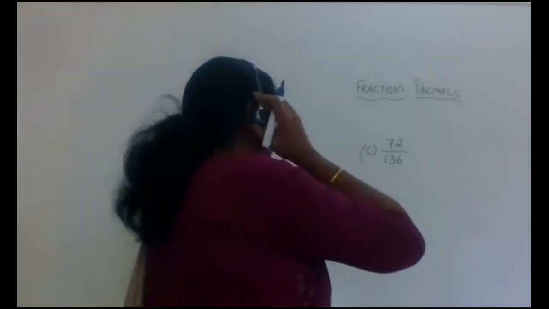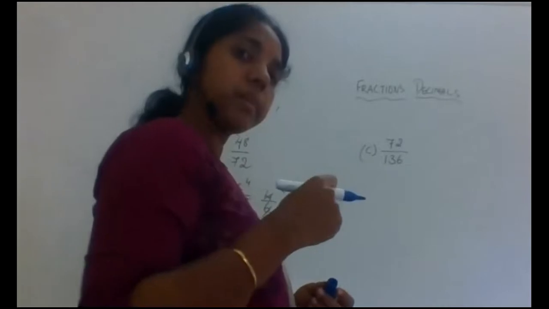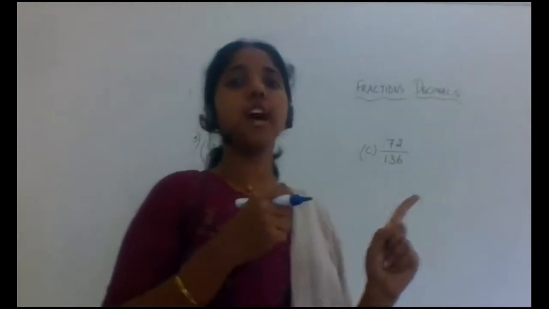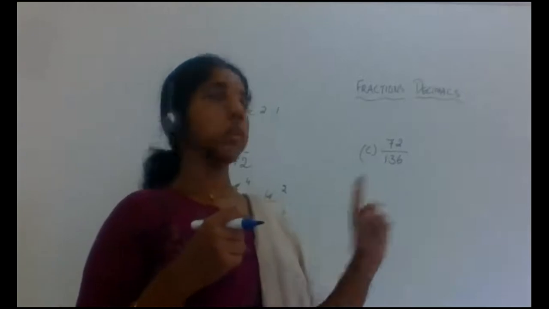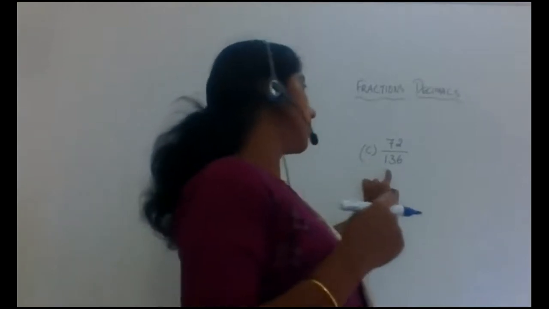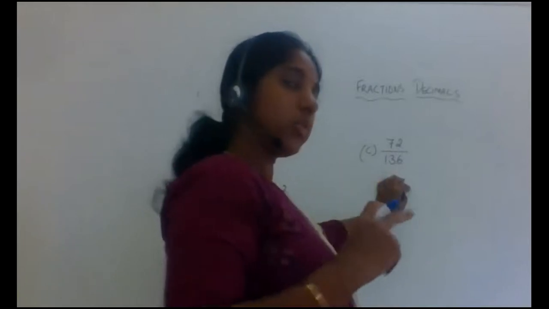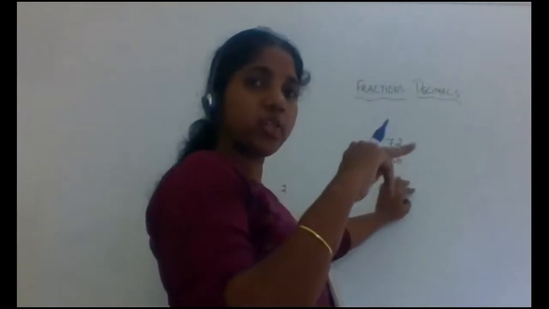Can I do it with the 8's table? The 72 is there in the 8's table, 8 9s are 72. And can we do it for 136? If you don't know, you can do the initial division and check.